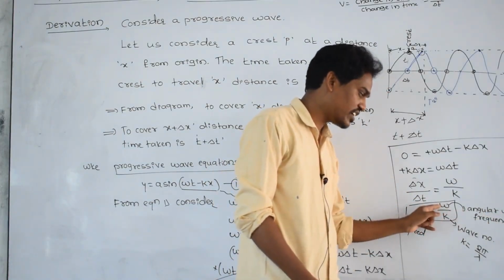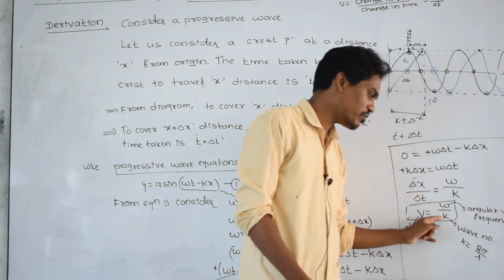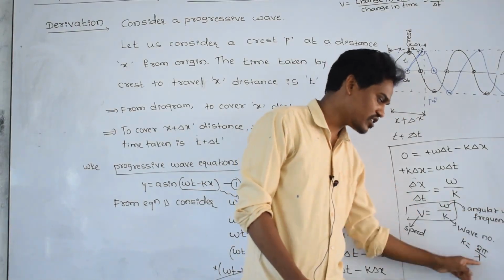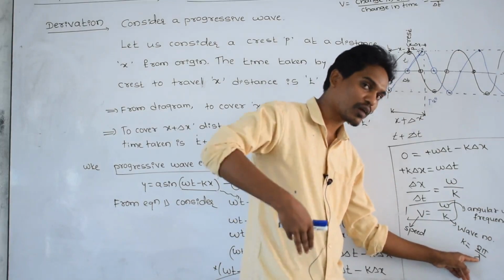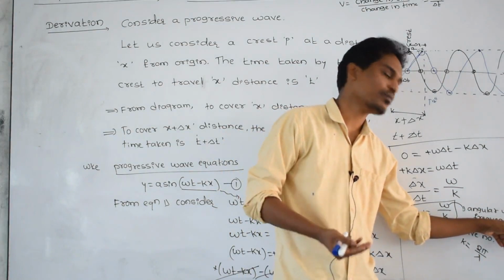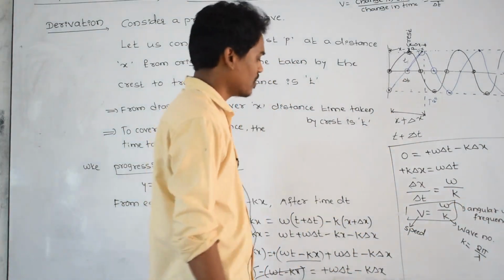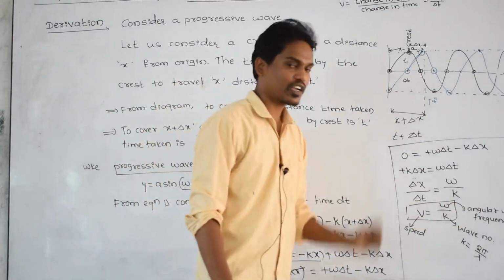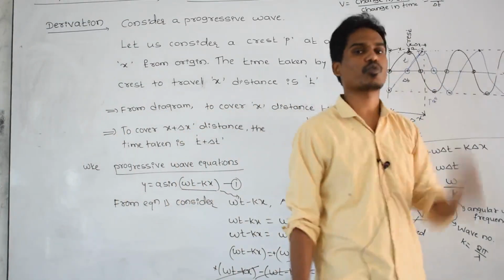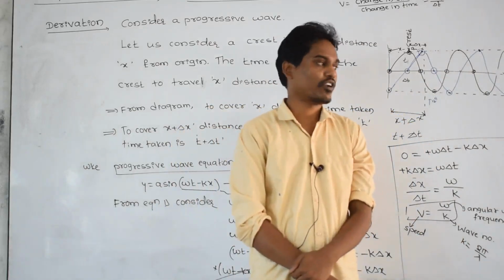Angular frequency is indicated as omega and can be found by using the theoretical formula 2 pi by T, and wave number can be found by using the formula 2 pi by lambda. With respect to length, the number of waves is called wave number; with respect to time, the number of waves passing through the medium is called frequency. Getting? This is a theoretical equation. By using this equation, it is possible to find the speed of this progressive wave.